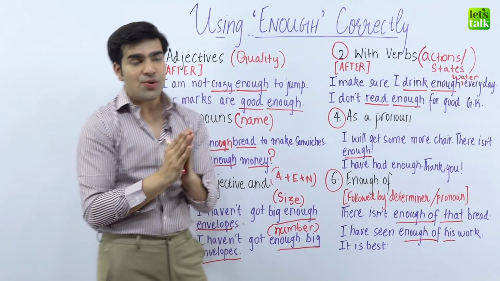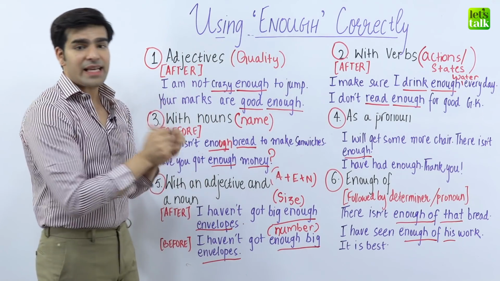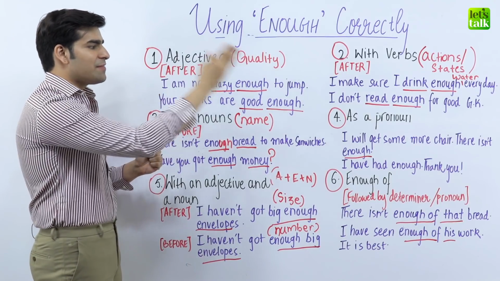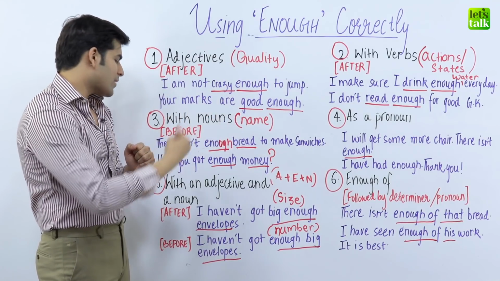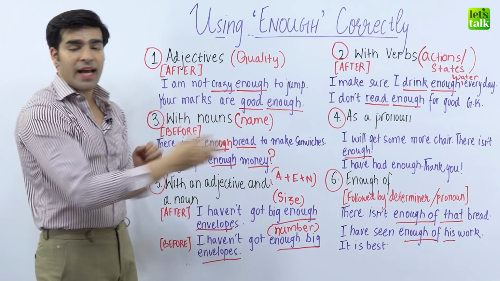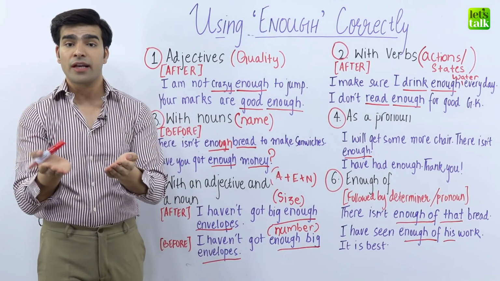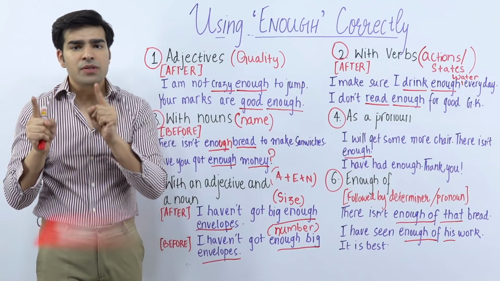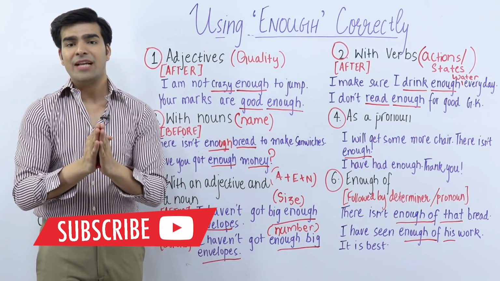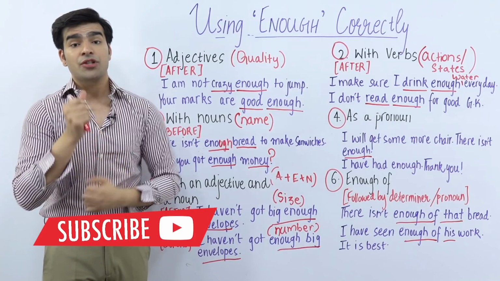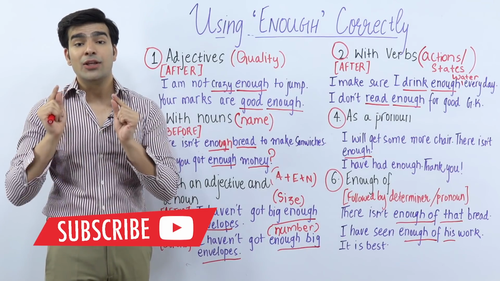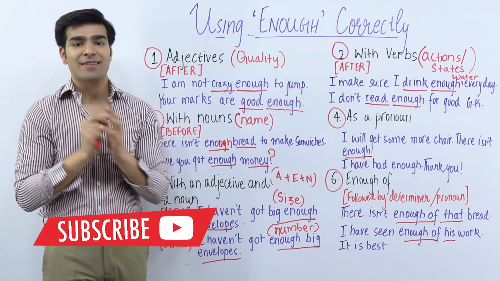That is how we use enough in 6 different ways. Adjectives, verbs, nouns, pronouns, adjectives and nouns together, and enough of. It basically depends on the position of enough in a sentence. If the position goes here and there, the meaning can change completely. So make sure that you use enough in the right place in the sentence.